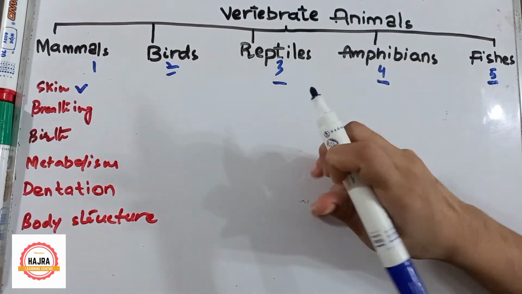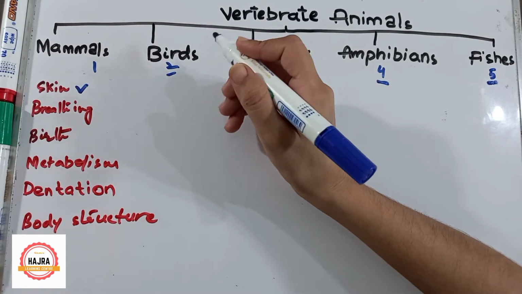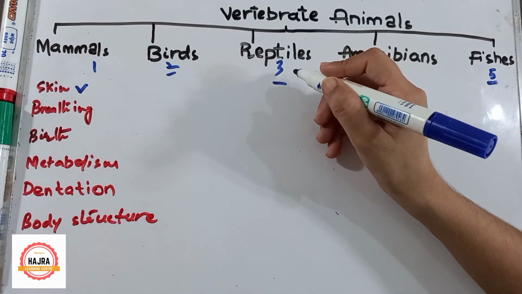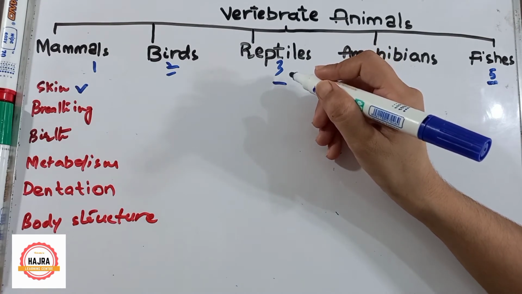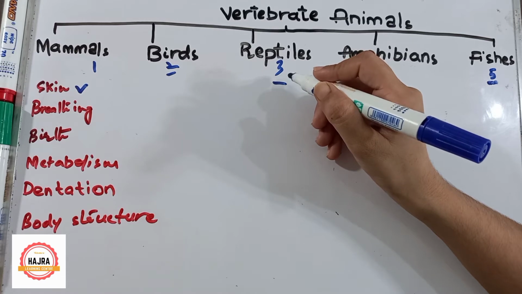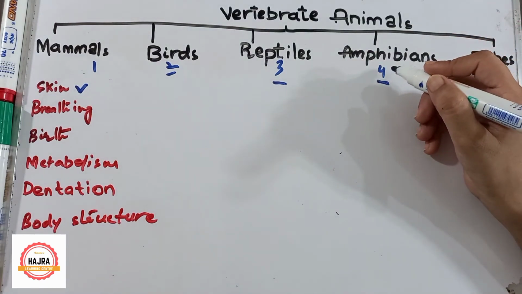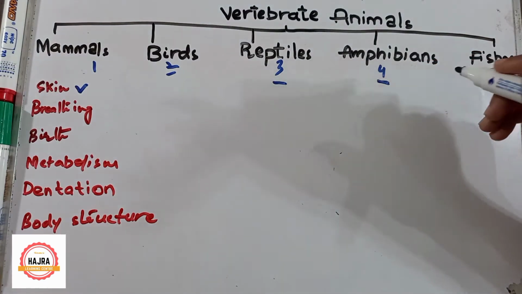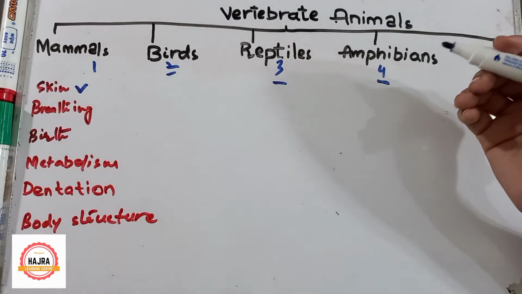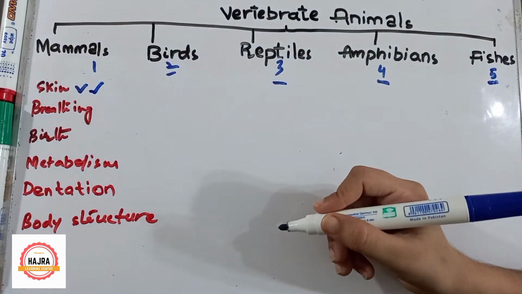Number 2, birds, they have feathers and wings, and because of that they can fly. Number 3, reptiles, they have dry, strong, scaly skin. Number 4 is amphibians, they have moist skin. Number 5 is fishes, they have scaly skin. So here we have finished the skin point.